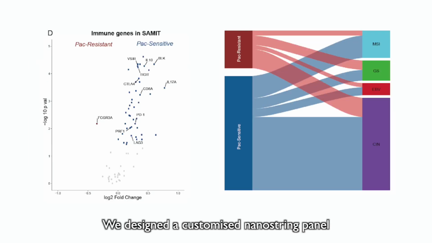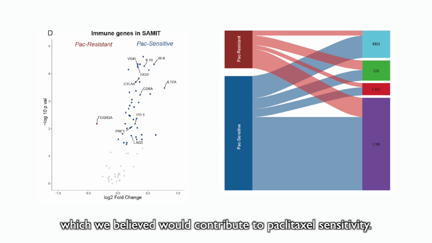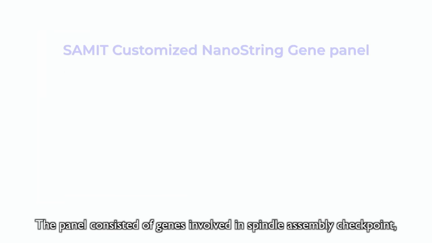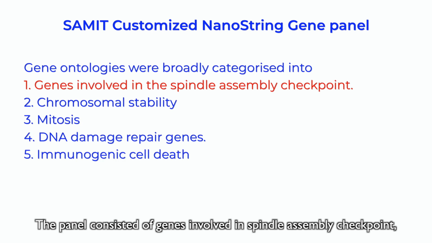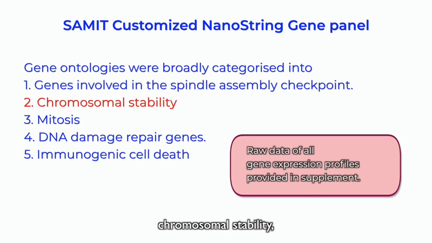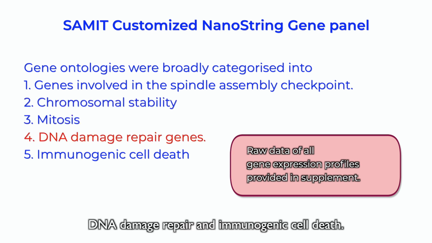We designed a customized nanostring panel of approximately 500 probes to study various features of the tumor which we believed would contribute to paclitaxel sensitivity. The panel consisted of genes involved in spindle assembly checkpoint, chromosomal stability, mitosis, DNA damage repair, and immunogenic cell death.